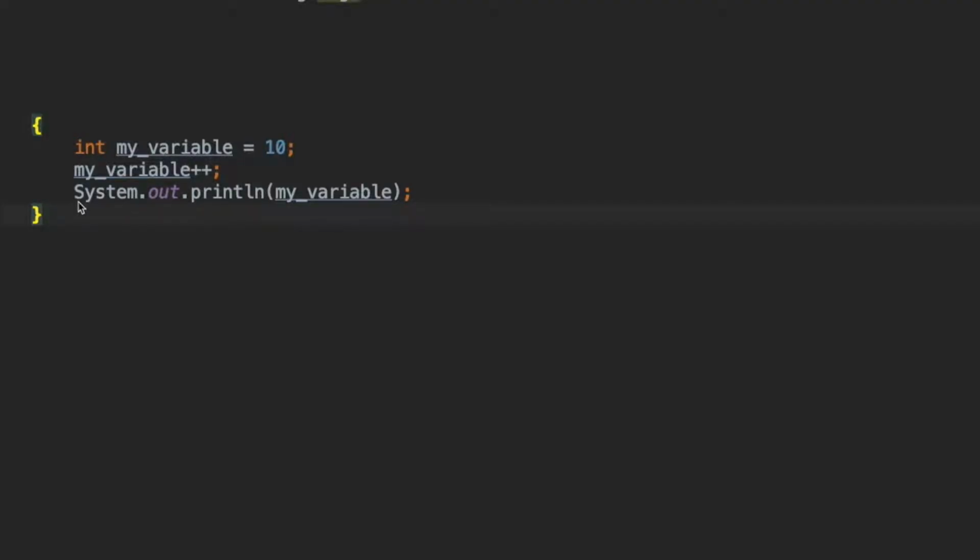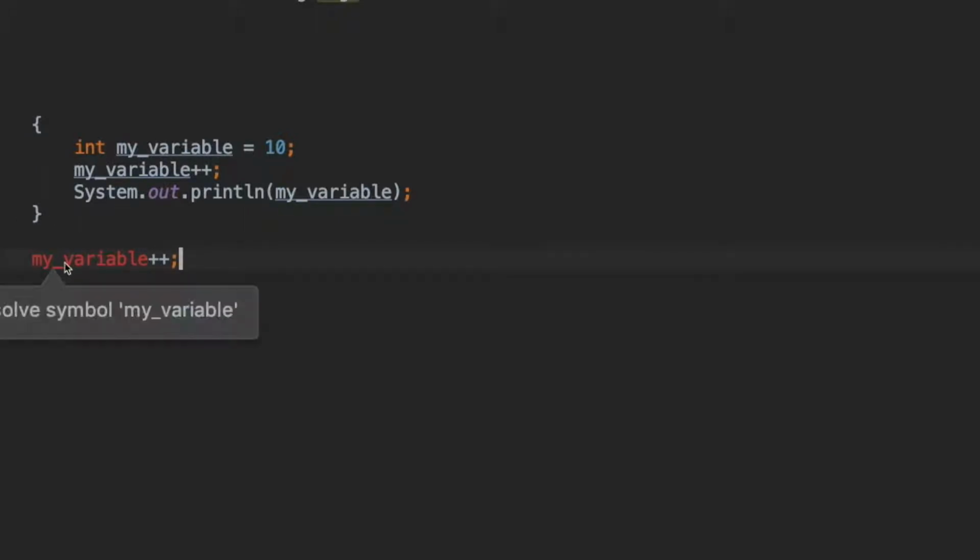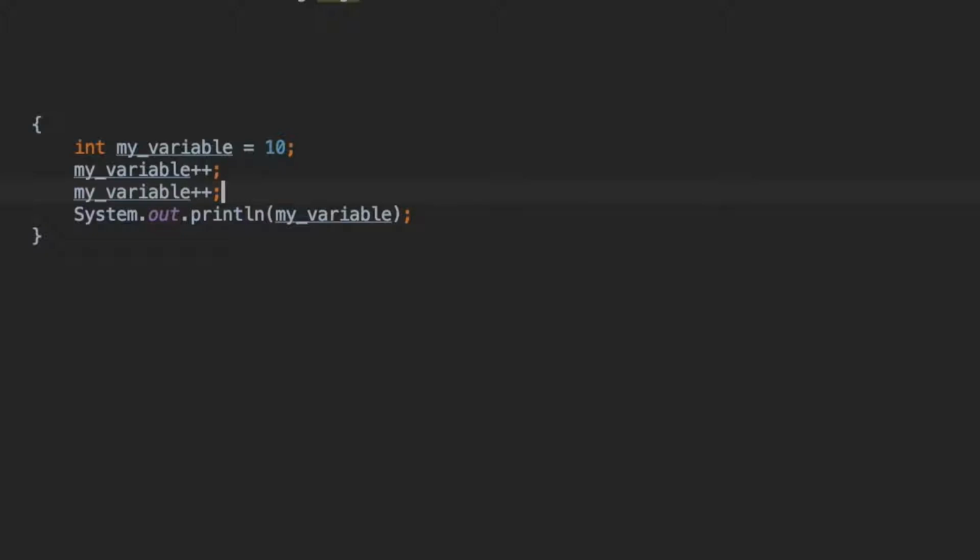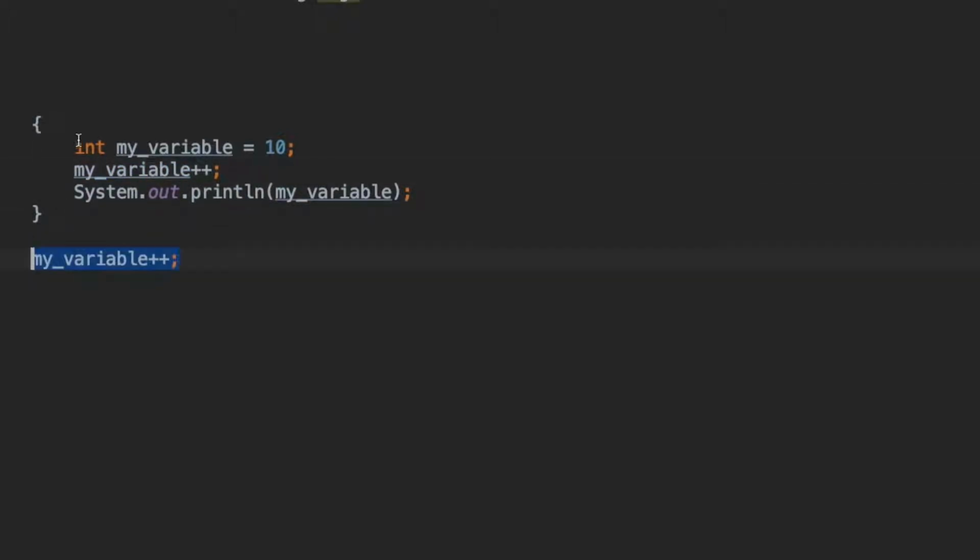So in the previous code that we had written, the scope of this variable, my variable, ends at the time that these brackets are closed. So if I try to access it, my variable, and try to increase it again, I'm going to get an error from the compiler because it cannot resolve what my variable is. But if I cut and paste this thing here, it actually recognizes it. Why? The reason is simple.